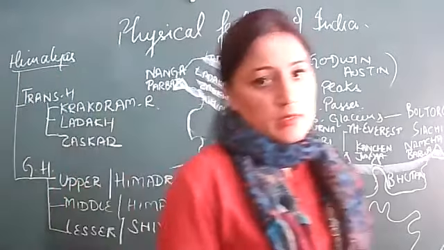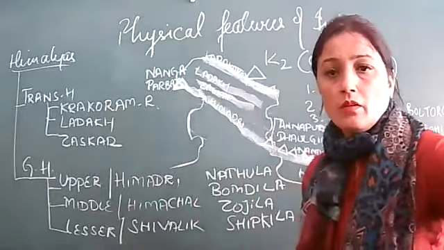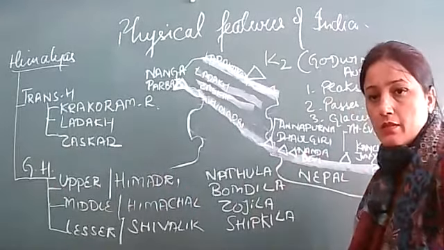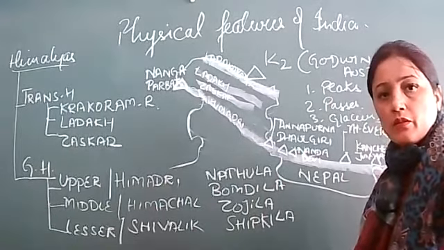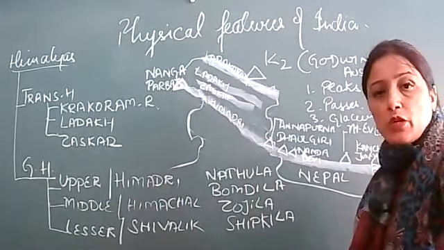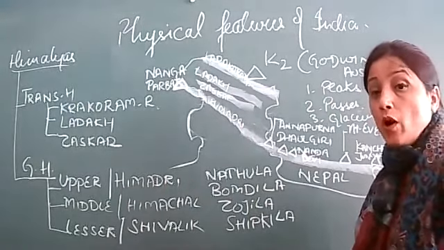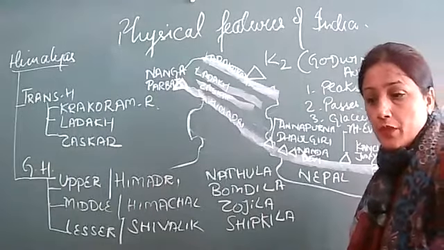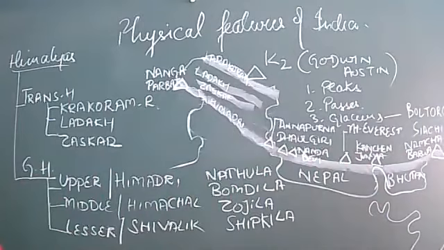Any doubt till this? Okay. Second range I'm going to start, that is middle range or Himachal. Look at this again very carefully.